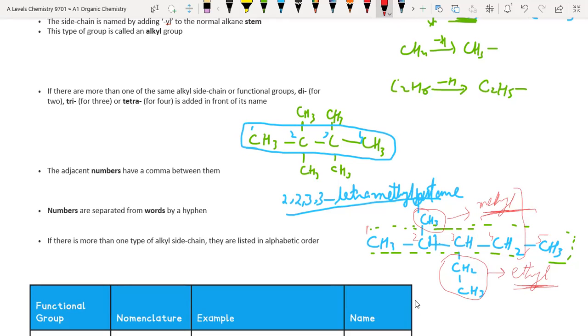We will say 3-ethyl, 2-methyl, what? Pentane. Okay. This is the story of the nomenclature.